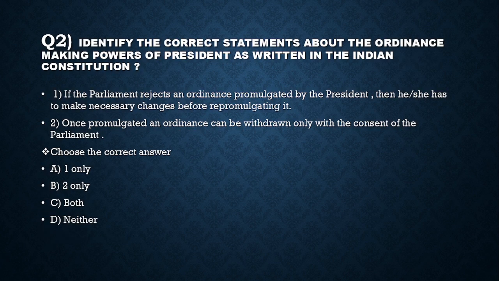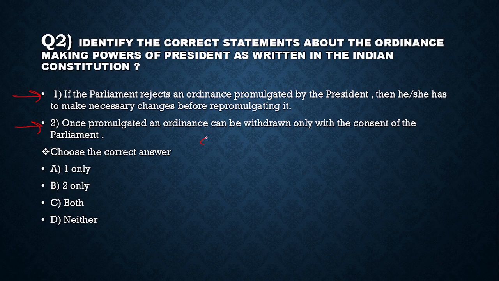Question number 2. Identify the correct statements about the ordinance making powers of the President as written in the Indian Constitution. It is about the ordinance making power of the President. Statement 1. If the Parliament rejects an ordinance promulgated by the President, then he or she has to make necessary changes before re-promulgating it. Statement 2. Once promulgated, an ordinance can be withdrawn only with the consent of the Parliament. Right.